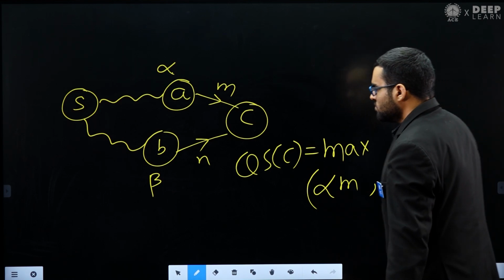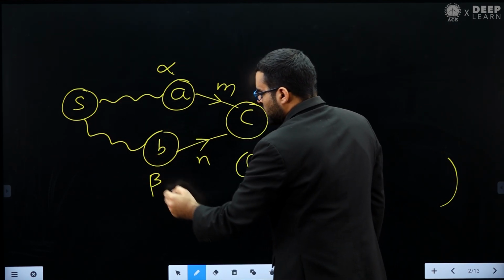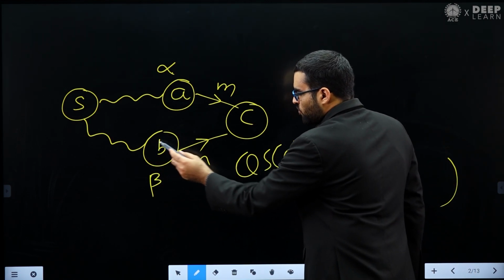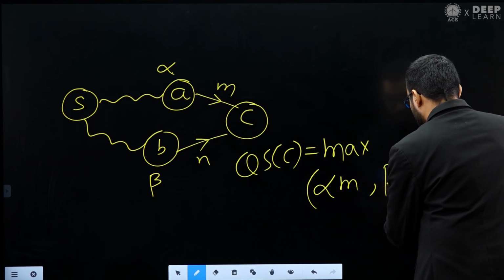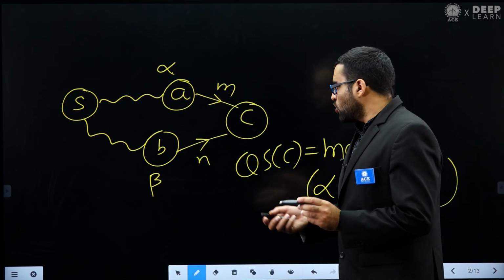Or if I go from S to C through B, the quality score of C will be the quality score of B multiplied by n, so beta multiplied by n. So this is what I need to find out. I hope you got the point.